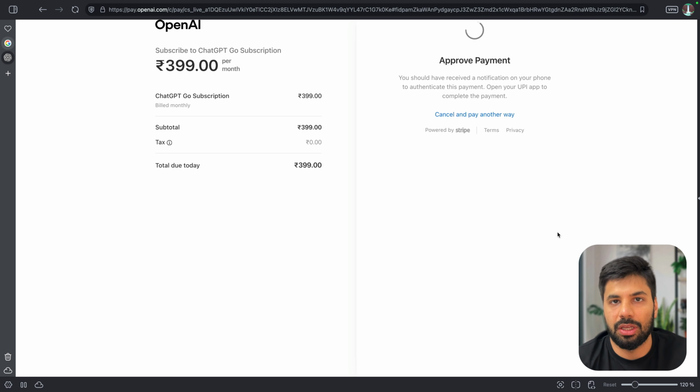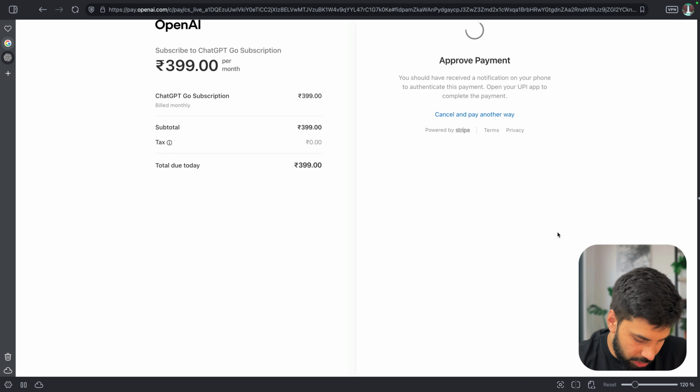Now, when you do the same thing, you will be receiving a request on your phone, right? So there, you will have to just approve the same. I will try to add the recording there as well. So let me quickly check. And once I refresh, I think I shall be getting a notification.